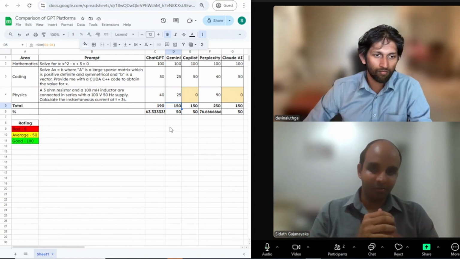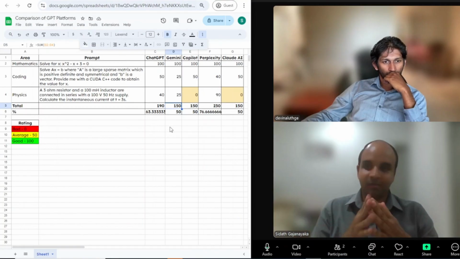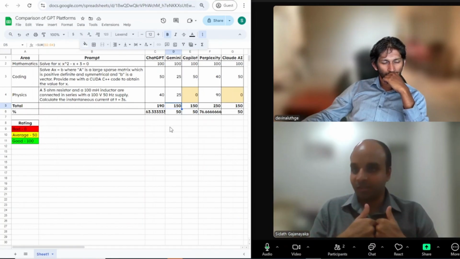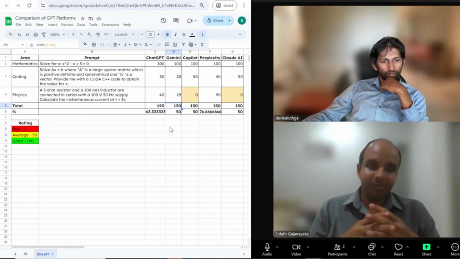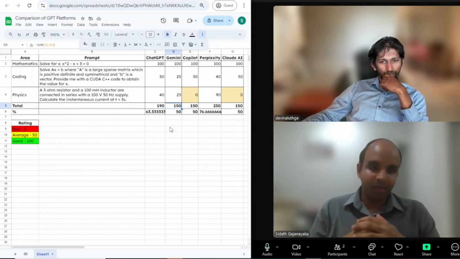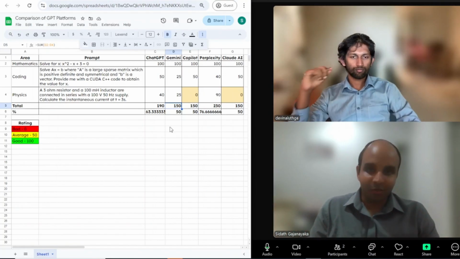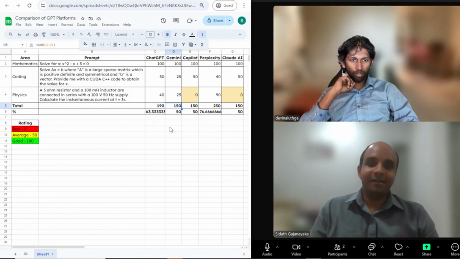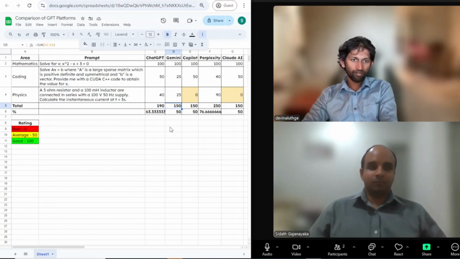ChatGPT also came very close, but of course, based on these three aspects, coding, solving physics questions, or solving mathematics questions, which we believe will be very useful for anyone in school or at university level or whichever level you are in. If you are in these fields, it will be very useful. So you all should probably get used to Perplexity at the moment, and of course, ChatGPT. If you have Perplexity AI, then you have the academic version of Perplexity AI, where you can also summarize research papers as well.